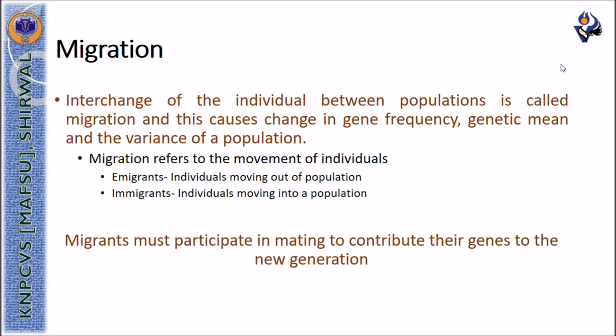So what do we understand by migration? Migration is nothing but interchange of the individuals between populations. And this interchange of individuals causes change in gene frequency, genetic mean, and the variance of a population. Migration refers to the movement of individuals. Emigrants are the individuals which are moving out of a population, and immigrants are the individuals which are moving into a population. The migrants must participate in mating to contribute their genes to the new generation.